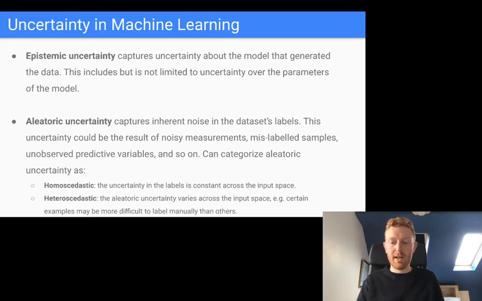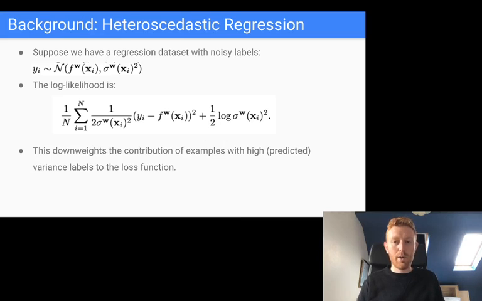And then we can subcategorize aleatoric uncertainty into homoscedastic uncertainty. This is where the aleatoric uncertainty is constant across the input space. For example, maybe every label gets flipped with 20% probability or something like that, versus heteroscedastic aleatoric uncertainty. This is where different examples, different areas of the input space have different levels of aleatoric uncertainty, which maybe some examples are harder to label than others, some are ambiguous, some are not ambiguous, etc. So what we're focused on is heteroscedastic aleatoric uncertainty in classification.